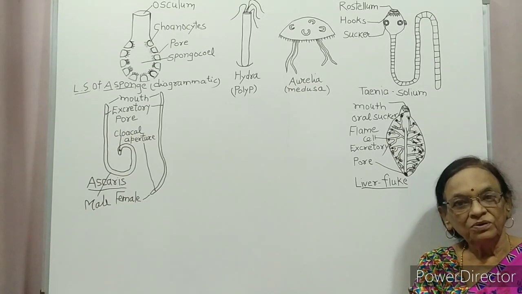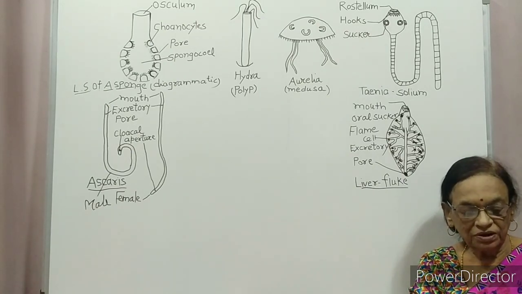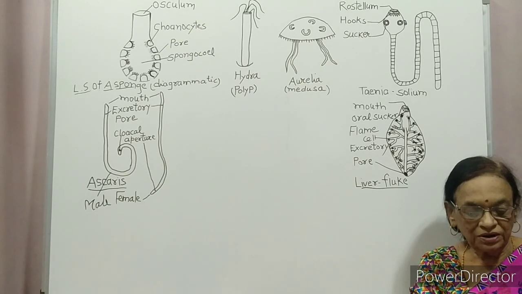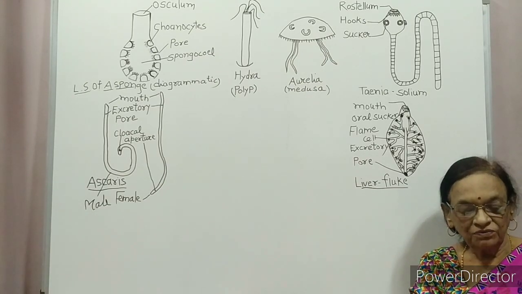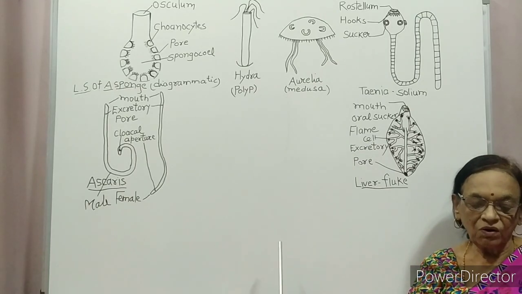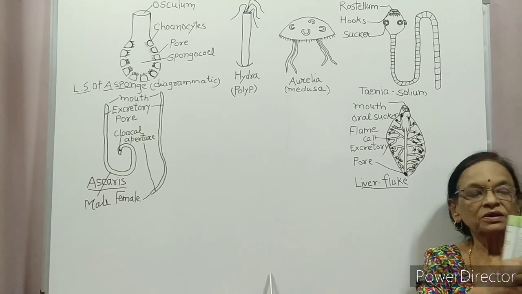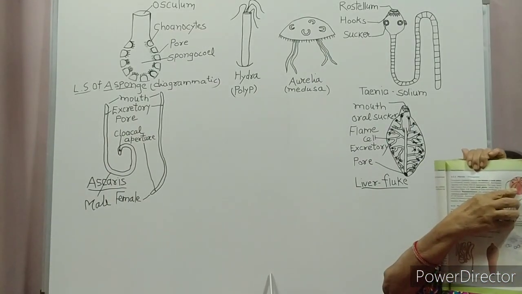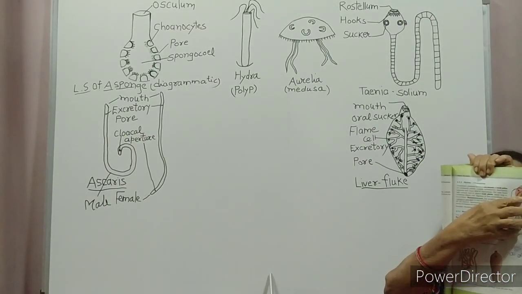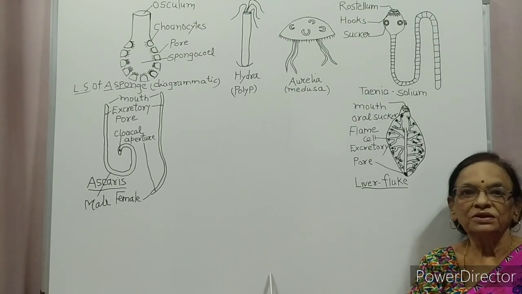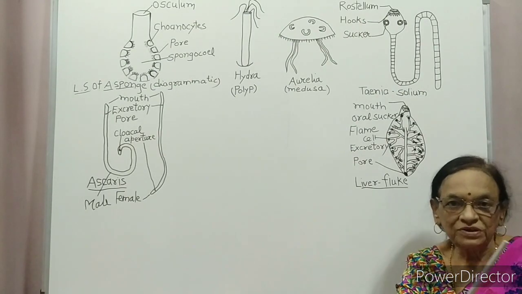Because they are diploblastic, they show tissue organization of the body. Their body bears 8 external rows of ciliated comb plates. Page number 51. Look into the diagram. These are 8 ciliated comb plates.